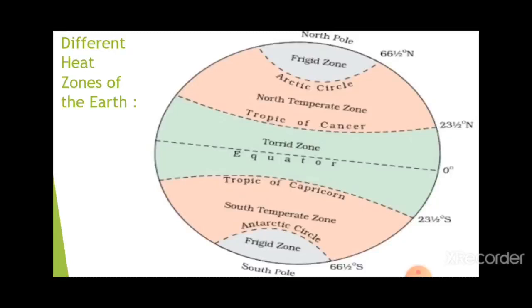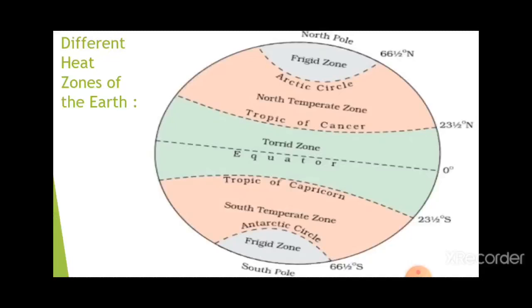Both zones are considered temperate because they receive insolation at a moderate rate. That is why these zones are considered moderate, because sunlight does not reach as much as it does at the equator.